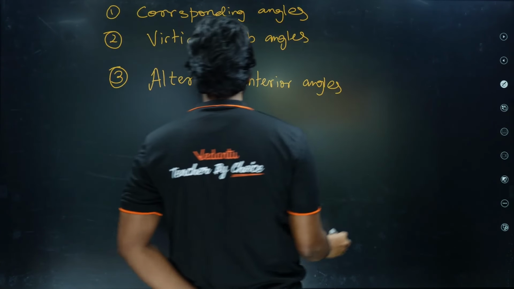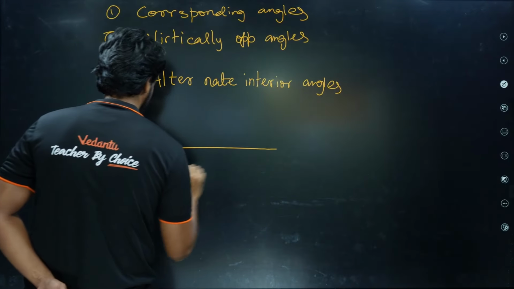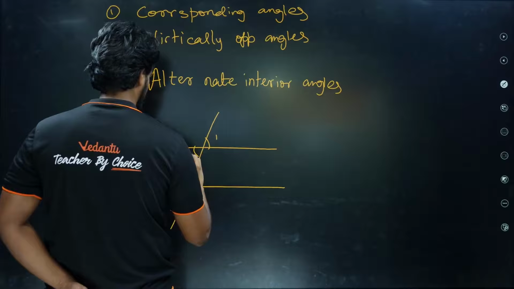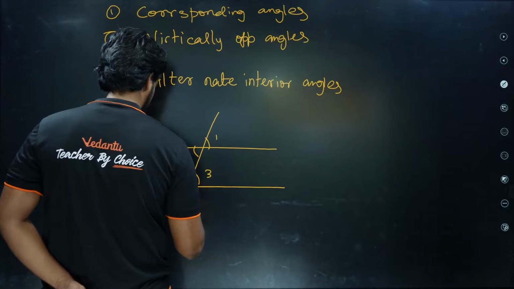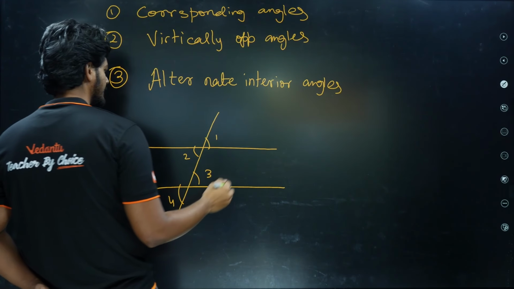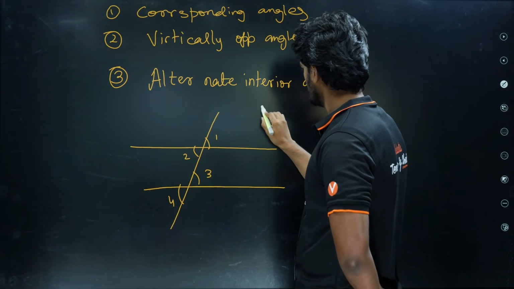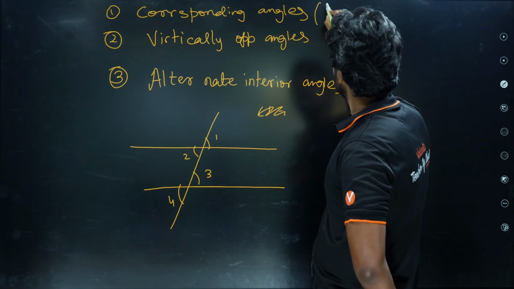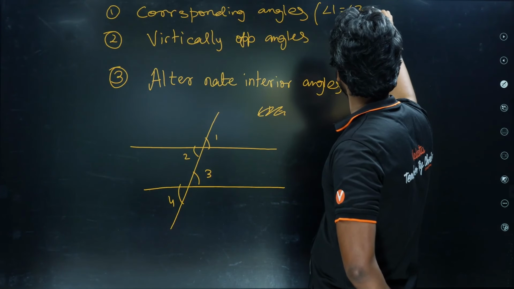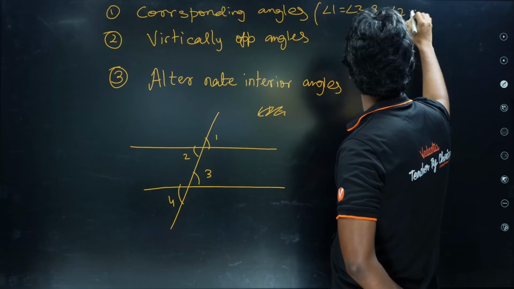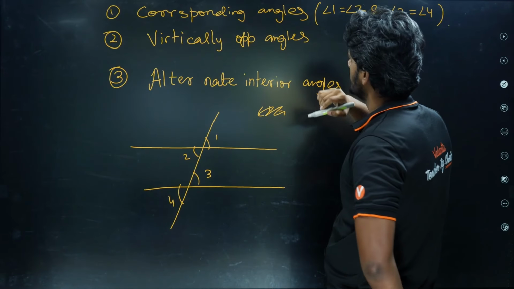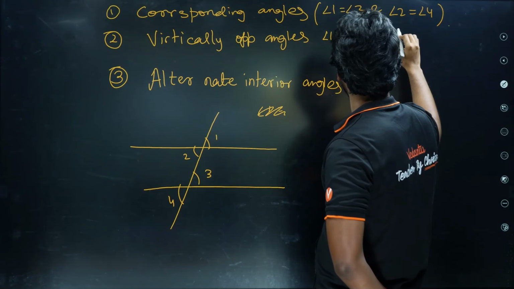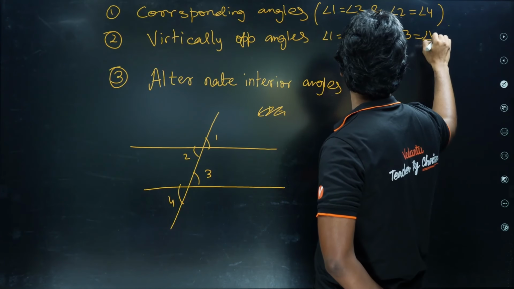So let me point them out once again. Suppose I have two parallel lines. I have this 1, 2, 3, 4. If I am considering only these four, I'll write them down. Corresponding angles: angle 1 is equal to angle 3 and angle 2 is equal to angle 4. Vertically opposite angles: angle 1 is equal to angle 2 and angle 3 is equal to angle 4.